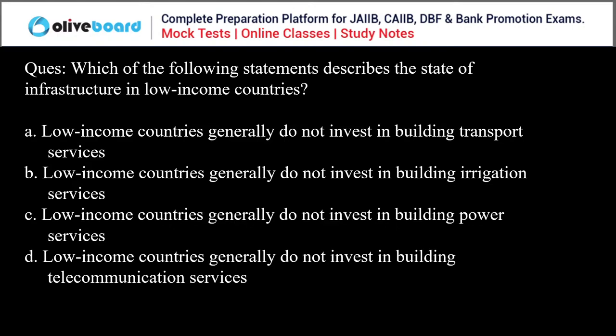Low income countries do not invest in building power services, or low income countries generally do not invest in building telecommunication services. Everyone, please answer this question.